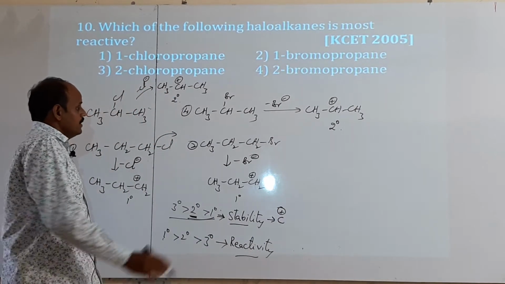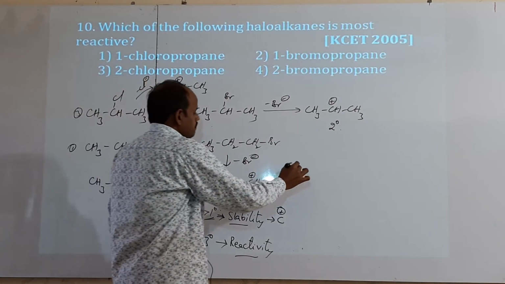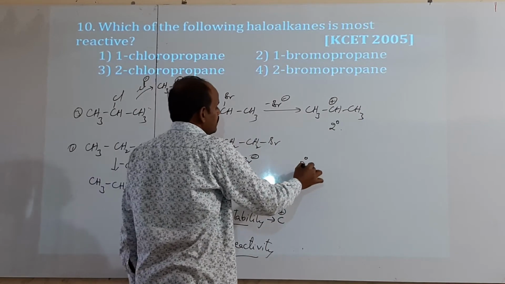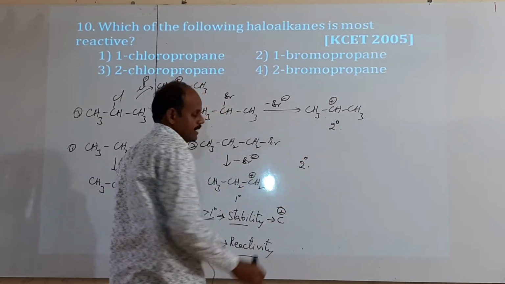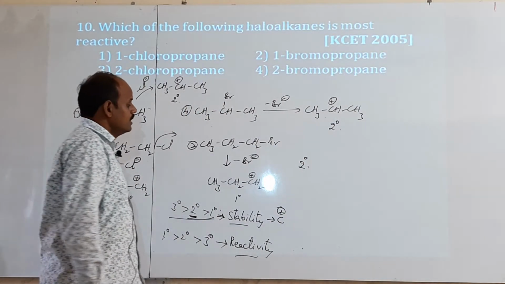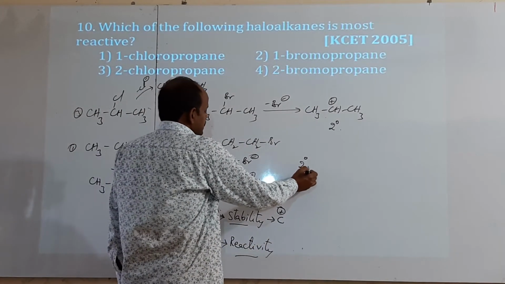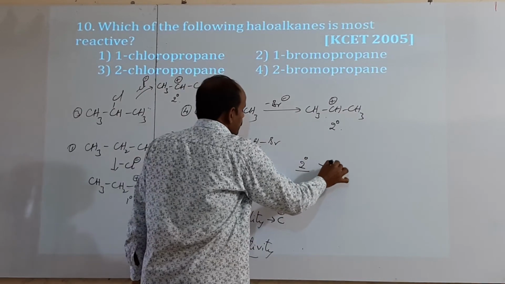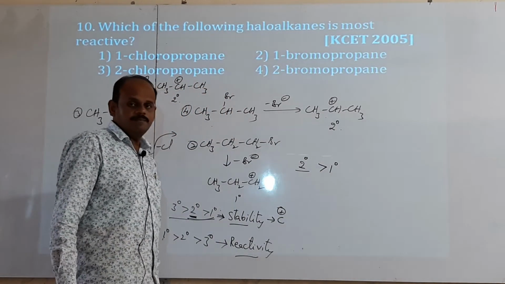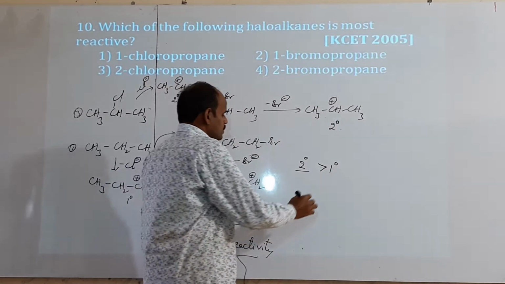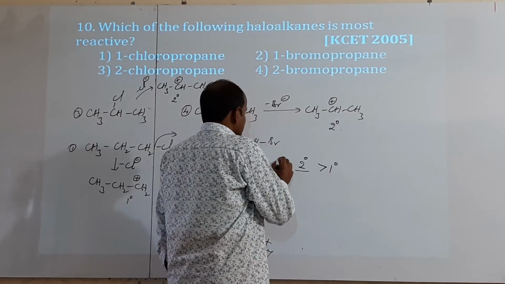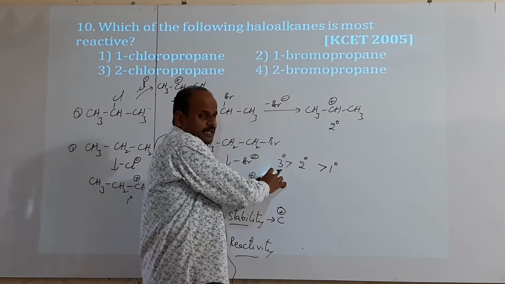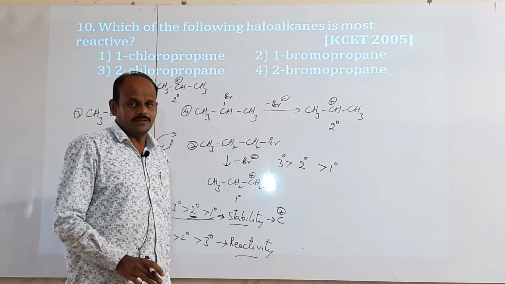If you take a secondary alkyl halide, after losing a halogen atom it forms a more stabilized secondary carbocation. Thus, a secondary alkyl halide has greater reactivity than a primary alkyl halide. If you take a tertiary alkyl halide, it forms a more stabilized tertiary carbocation after losing a halogen atom.